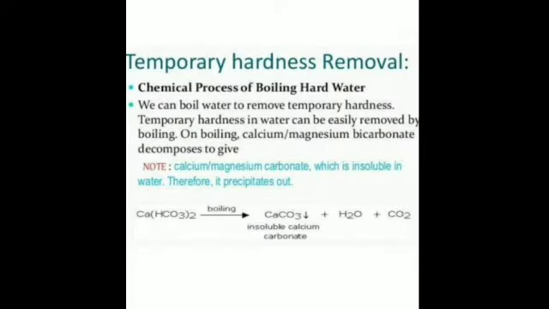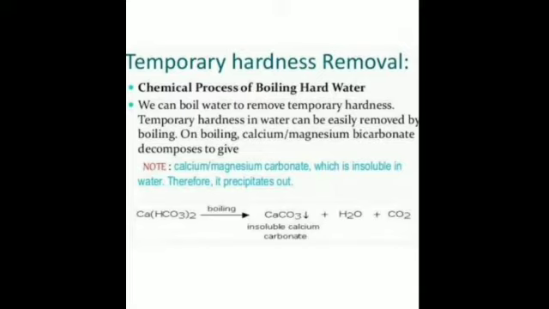Then we need to remove the hardness of water so that it can be used wherever it is needed, that is both in the factories and at home. Generally it is done by removing the dissolved salts of calcium and magnesium, and once these salts have been removed, the water becomes soft. How is it done, we will discuss now.